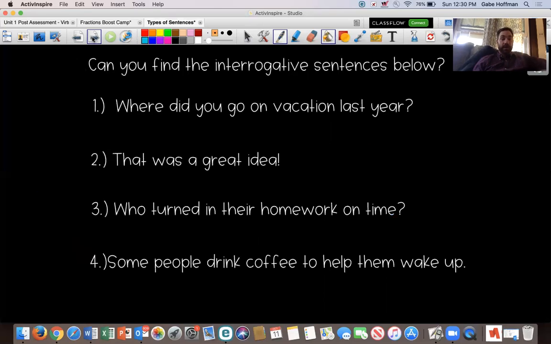Can you find interrogative sentences below? Let's look at number 1. "Where did you go on vacation last year?" Is that an interrogative, yes or no? Hopefully you're thinking yes, because it starts with a capital letter and it ends in a question mark. "That was a great idea!" Not interrogative, right? Why is it not interrogative? Ends with an exclamation point and it doesn't ask a question.